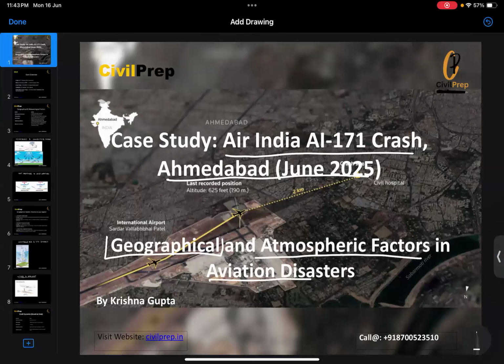This is one of the cases which I thought is quite important, because many aspirants know the basic concepts involved in the aviation sector, but how to apply them is a question where a lot of aspirants find quite some difficulty. So this is application-based knowledge here. Okay, so let's begin.